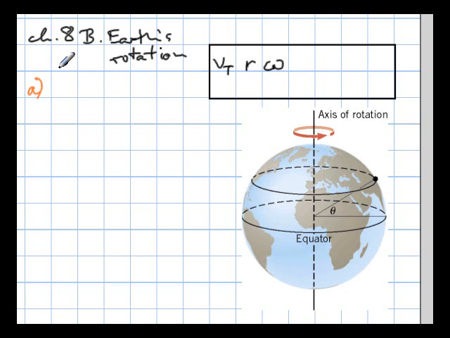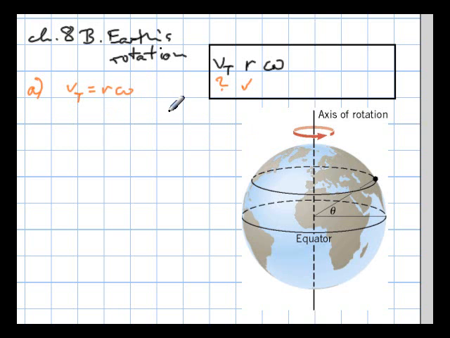So part A would be trying to figure out what is the tangential speed. Person living in Ecuador, and therefore we know what the radius is. Country that lies on the equator. Okay. Well, we have one of these three pieces, and by the way, they go together as tangential speed equals radius times omega. We're supposed to figure that out. We know what the radius is, but we don't know what omega is.